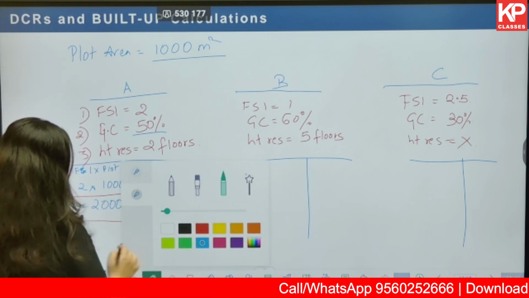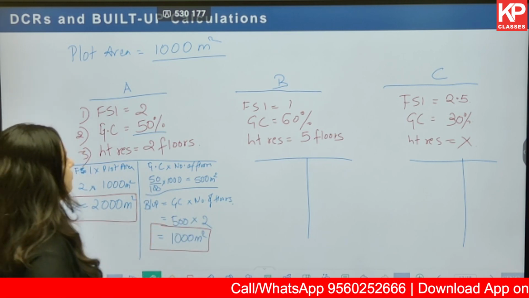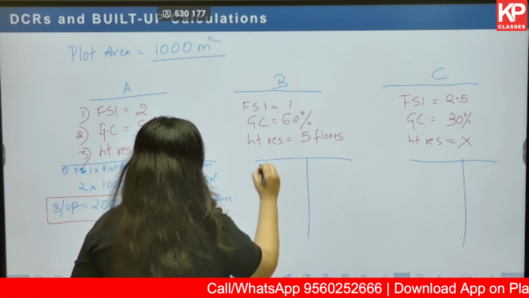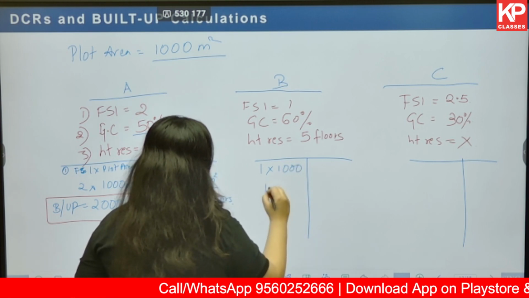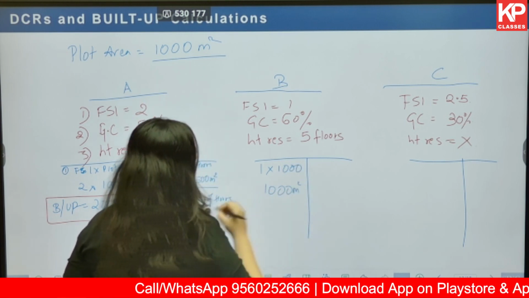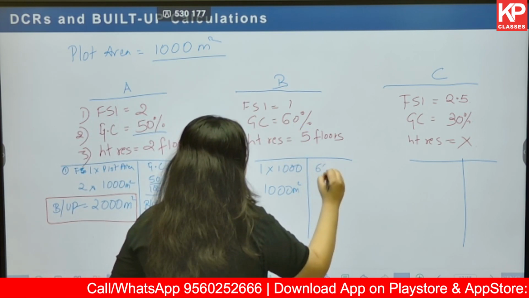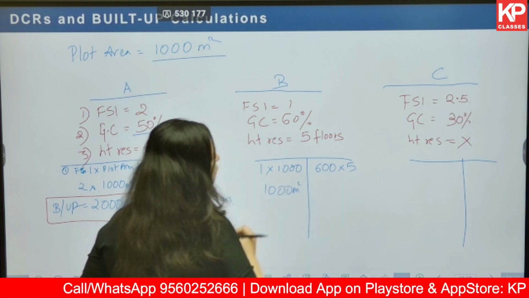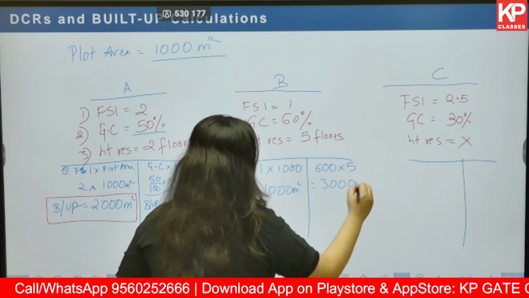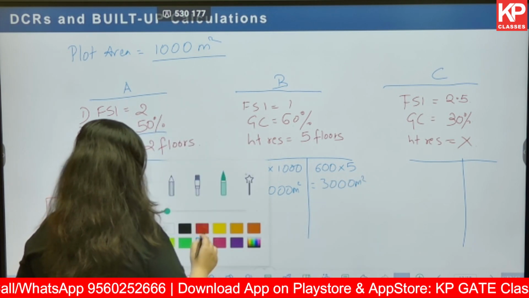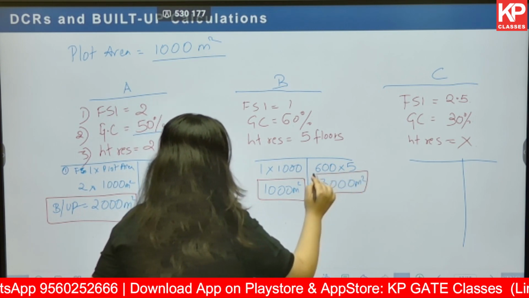Let us solve for project number B, and then let us try to understand which out of these we should choose. Next, FSI is 1 multiplied by plot area is 1000. So my built up is directly 1000 meters square. Okay. Next, ground coverage is 60% of 1000. So it is 600 multiplied by number of floors is 5. So this gives me 3000 meters square as the answer. Here we have 1000. Here we have 3000.